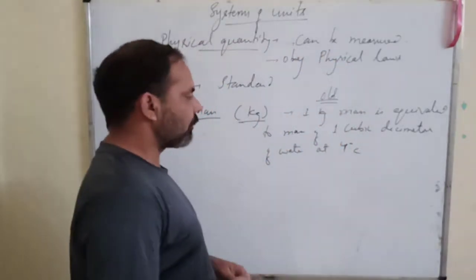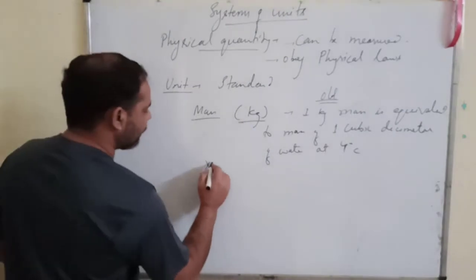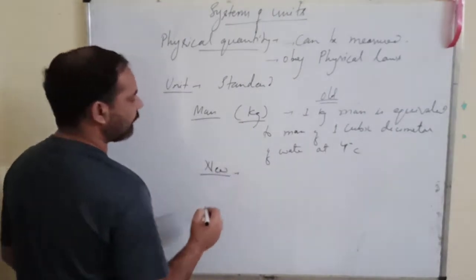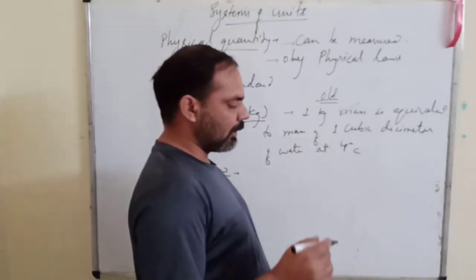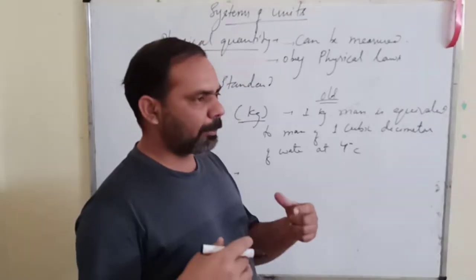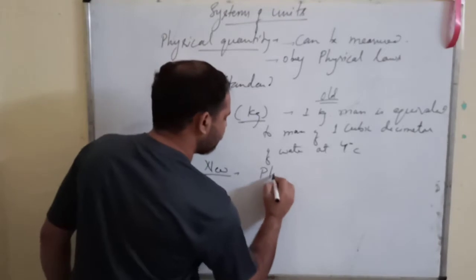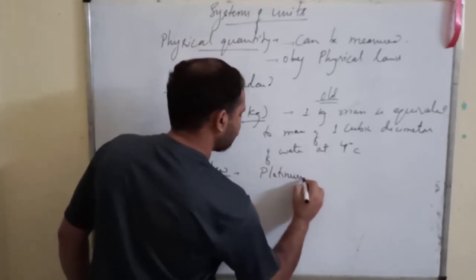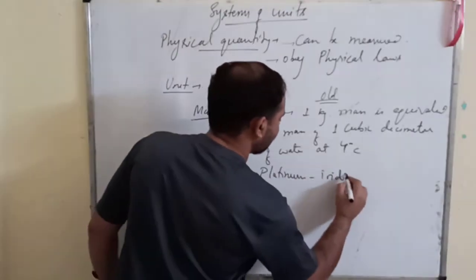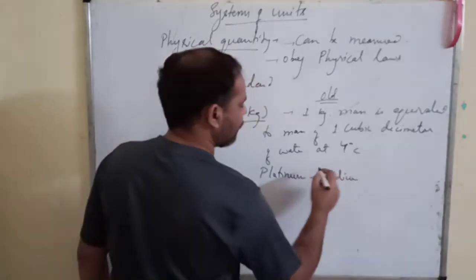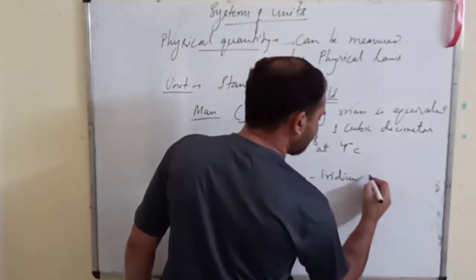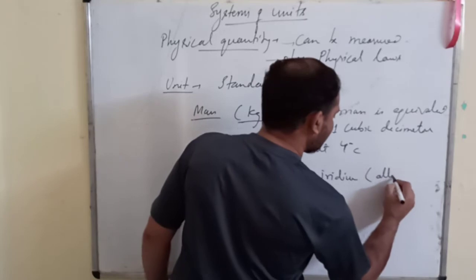Okay, so a new definition was adopted, and that definition is, they made a platinum iridium alloy. This is a combination of two metals, so it is called an alloy.